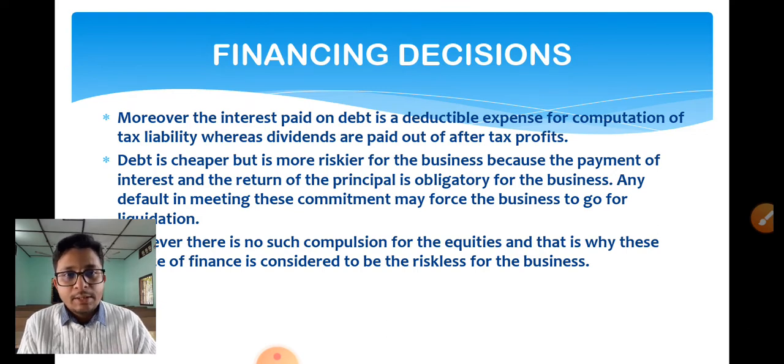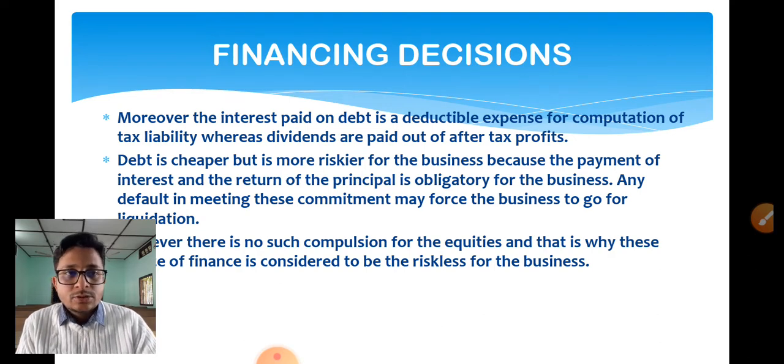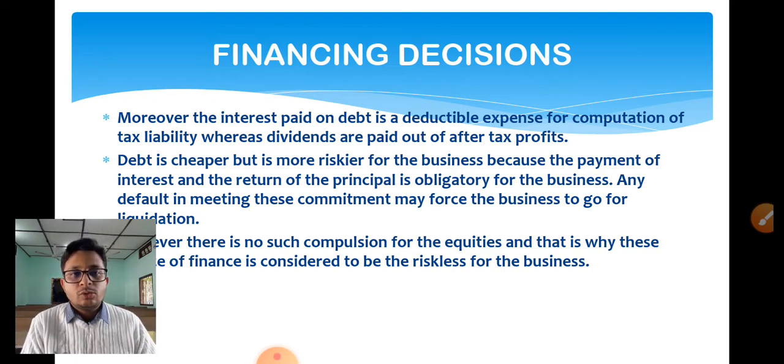Why is it riskier? Because if your company does not make profit, you need to repay by any means the amount of interest along with the principal value. Okay. Next you see the last line of the second paragraph. Any default in meeting this commitment may force the business to go into liquidation.